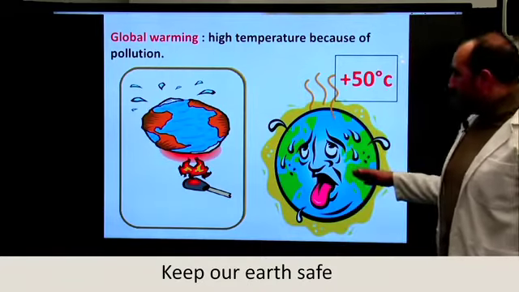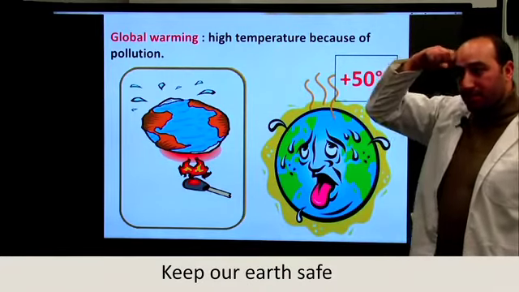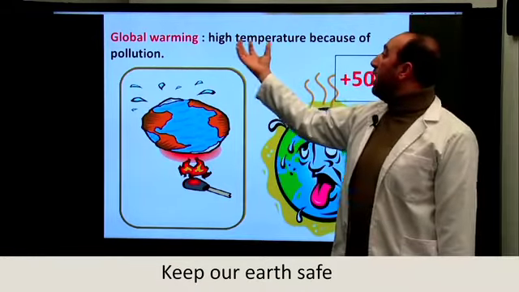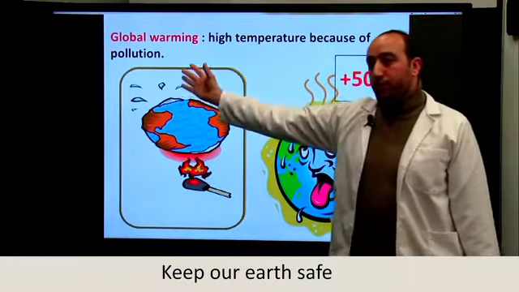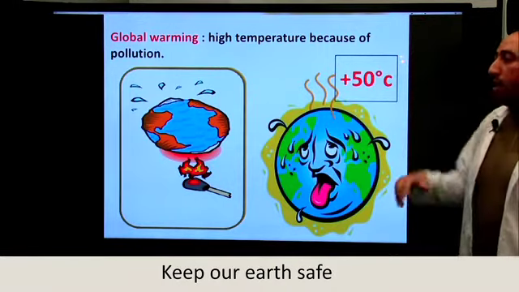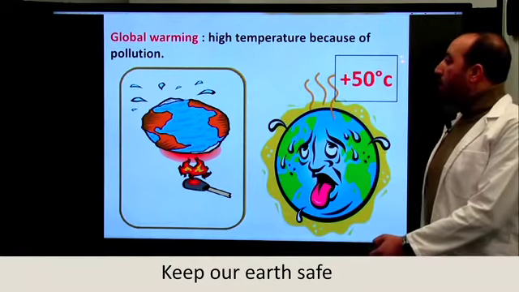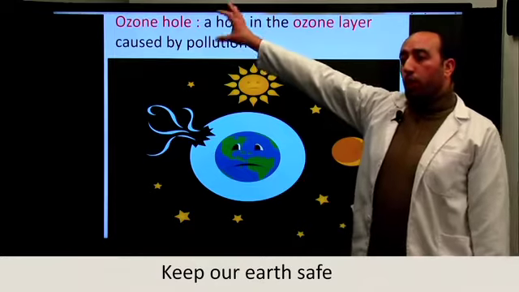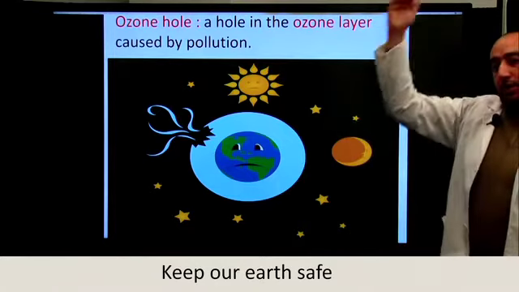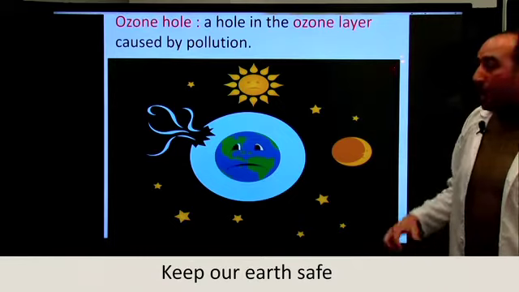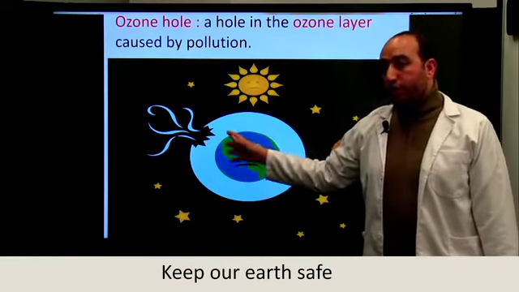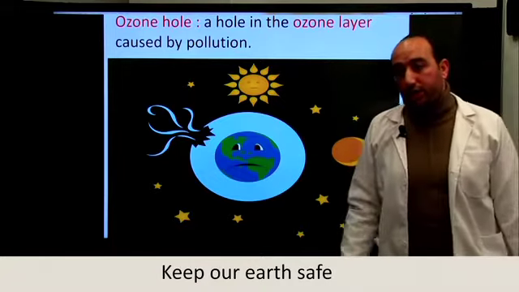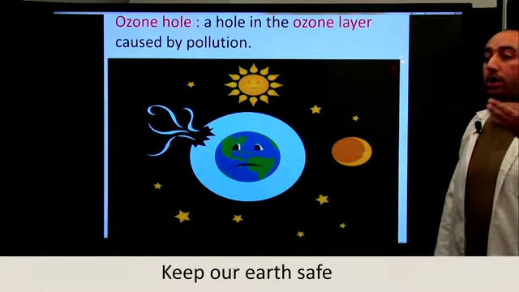As you can see, the earth is sweating and it's burning. It means that there is a high temperature because of pollution. So this is one of the immediate consequences of pollution. The second thing is the ozone hole. The earth is covered by some layers, and one of the layers is the ozone. And the ozone layer protects humans and other creatures from ultraviolet radiation.